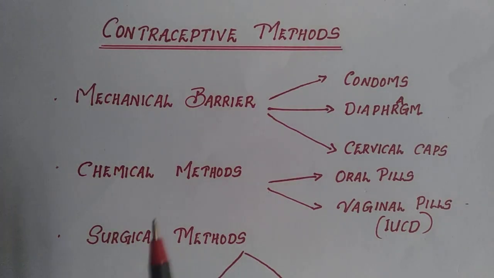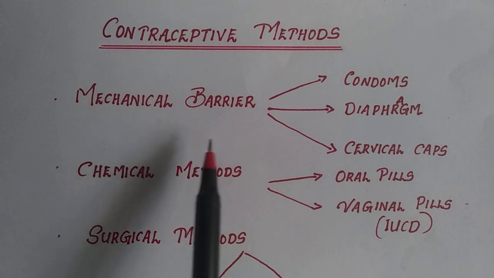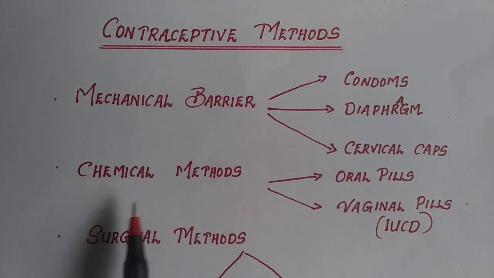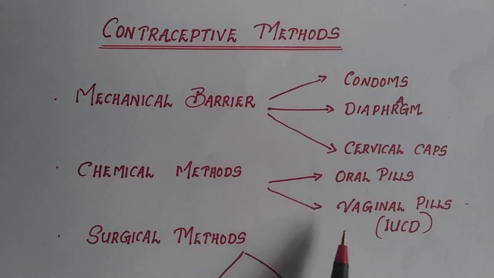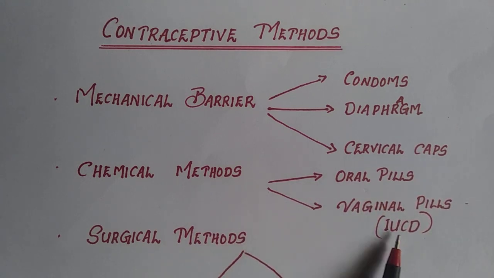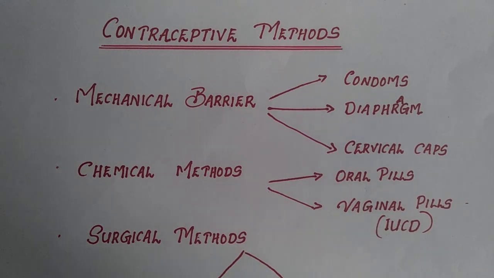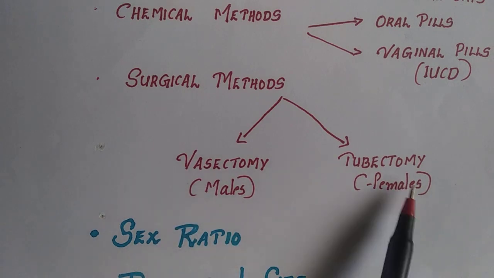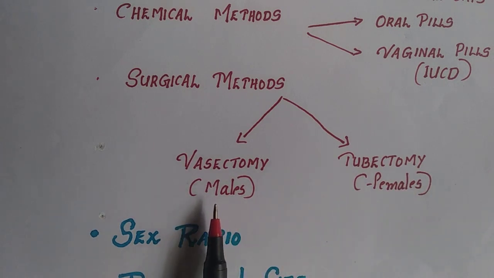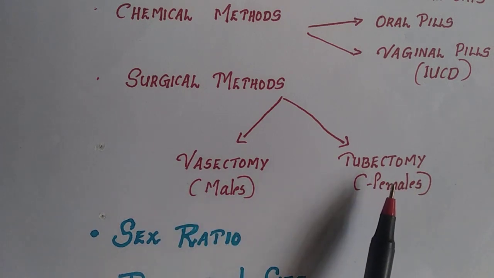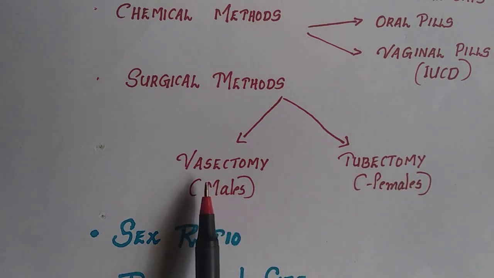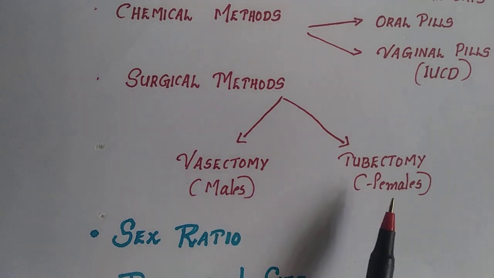So these are all regarding contraceptive methods. Mechanical barriers include condoms, diaphragm, and cervical caps. Chemical methods include oral pills and vaginal pills, IUCD. IUCD is intrauterine contraceptive device. And surgical methods include vasectomy and tubectomy. In vasectomy, the vas deferens is cut and blocked, and in tubectomy the fallopian tube is cut and blocked or tied. So vasectomy for males and tubectomy for females.